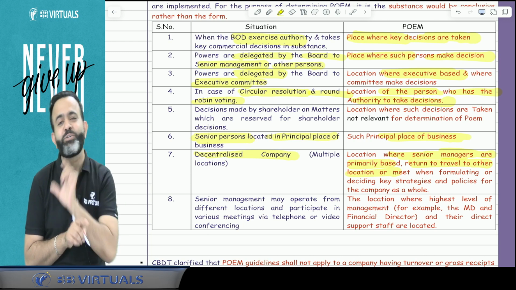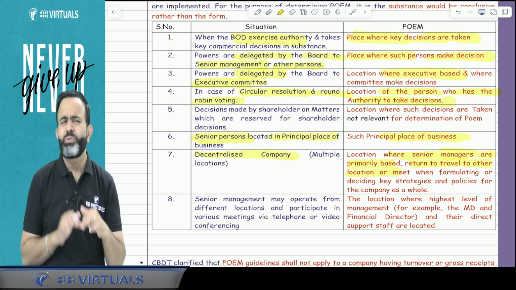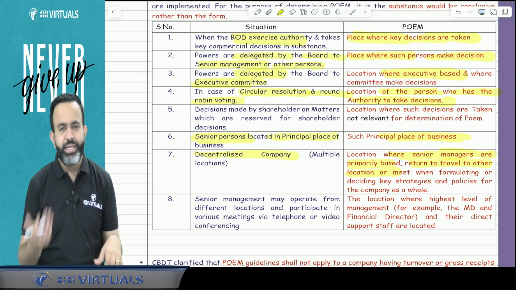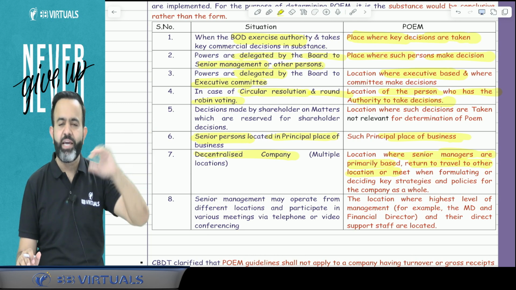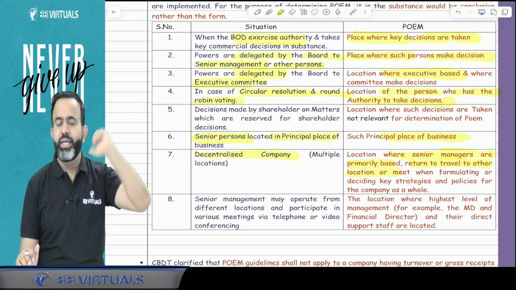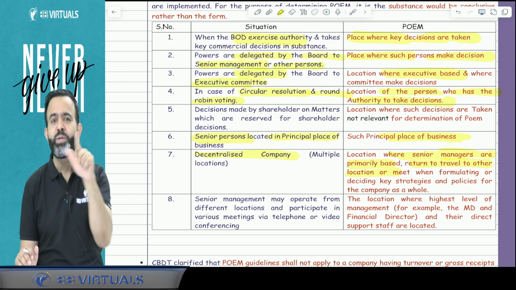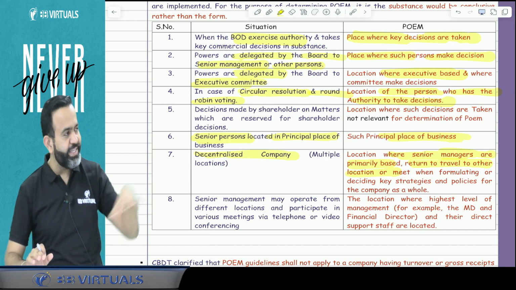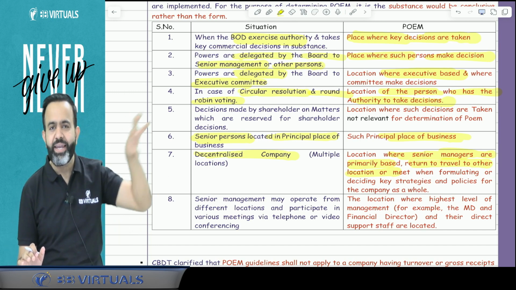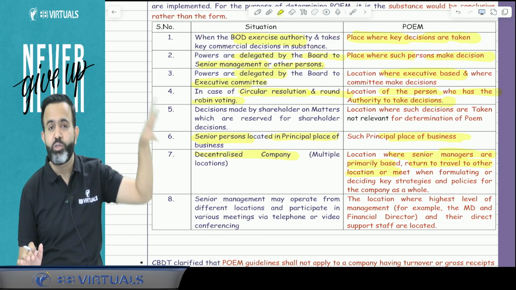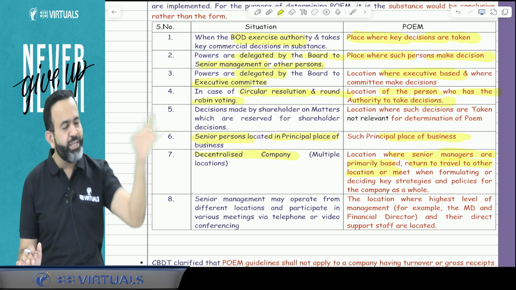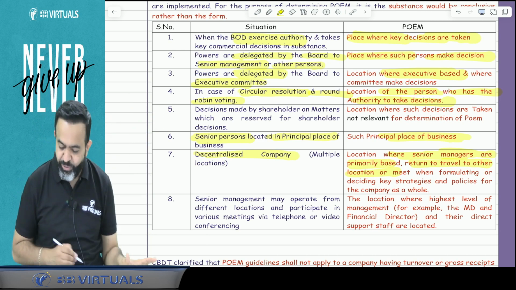What is the meaning of return after travel to other locations? Normally, I am based in Mumbai. Many times, suppose I visit Chennai, Pune, or Delhi, I always return back to Mumbai. So Mumbai is my primary place. So here we will check that foreign company's director, MD, CEO and others, whenever they travel to foreign countries, where they first return back. If they return back to a particular country, then their POEM is located there.